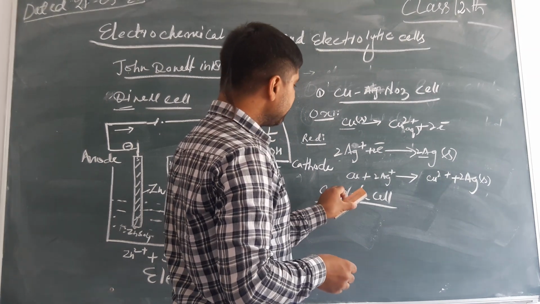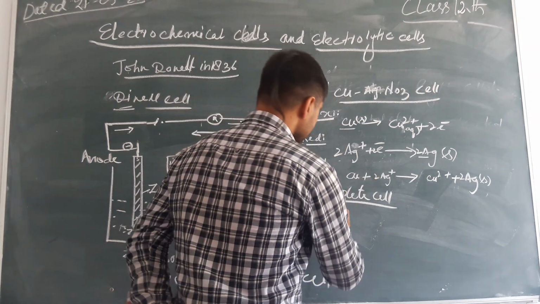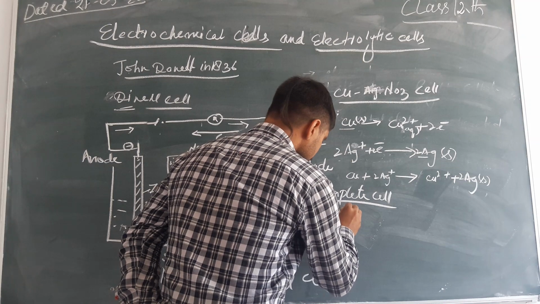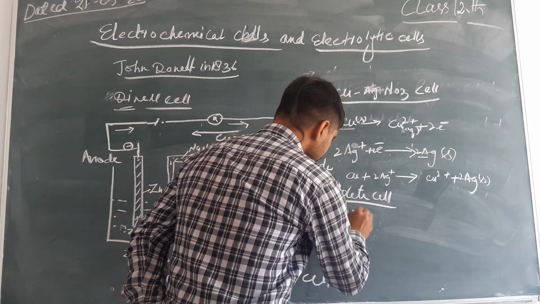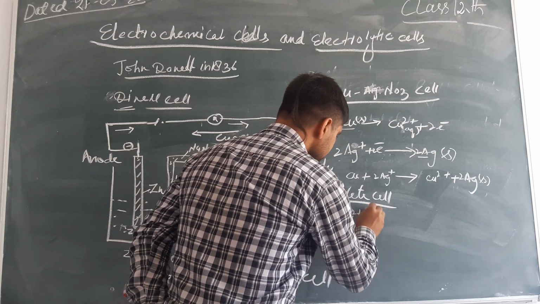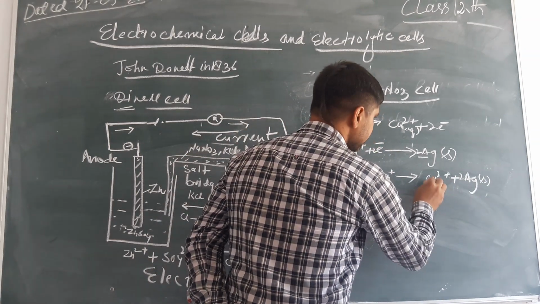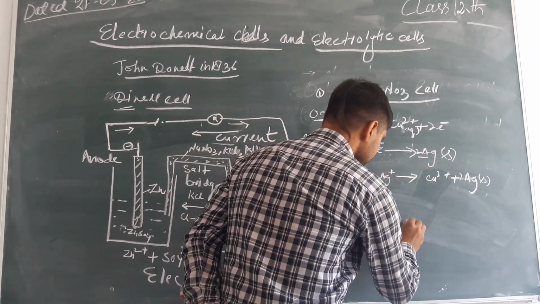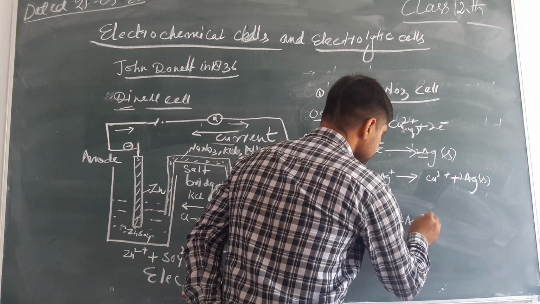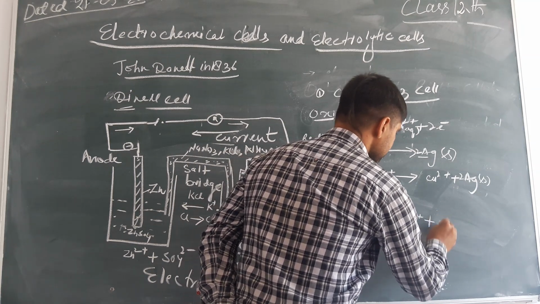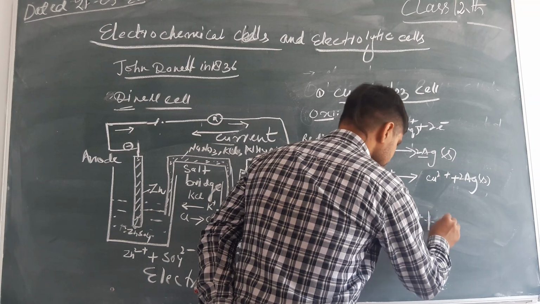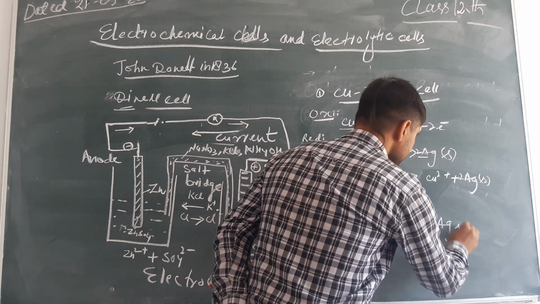Now the complete cell is Cu, Cu2+ aqueous, separated by the salt bridge, then we write Ag+ aqueous and Ag solid.